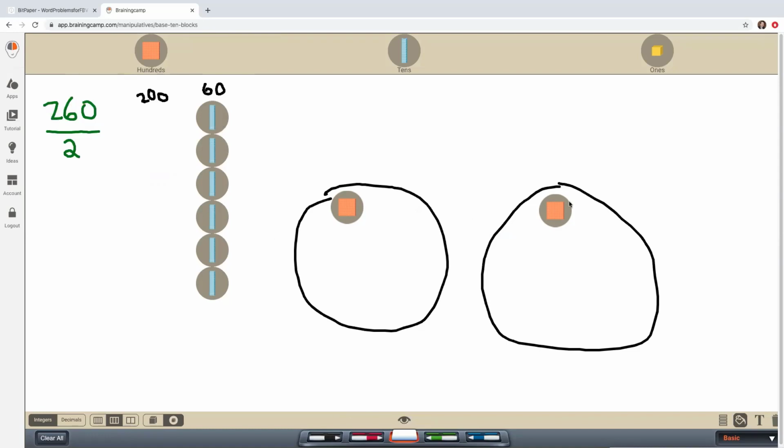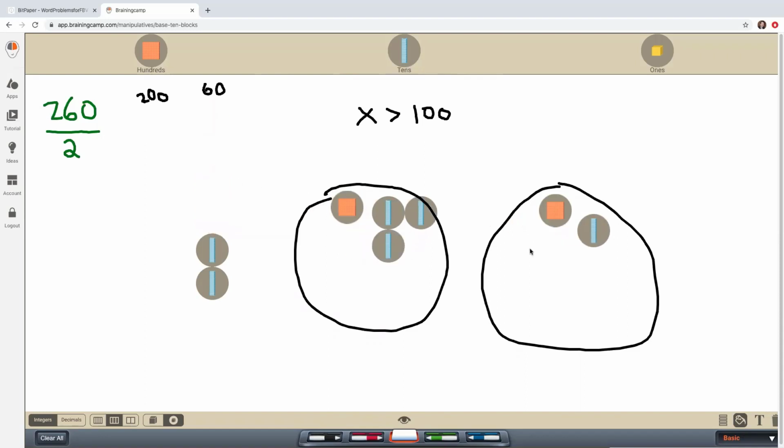And I can tell by my 10s that I have that my answer, we'll call my answer X, is going to be greater than 100 at least, because I have some 10s that I need to divide out. I have 60 of these 10s. So I'm going to divide equally so that each group gets the same amount. All right, looks like I have 100, 10, 20, 30, in each group.